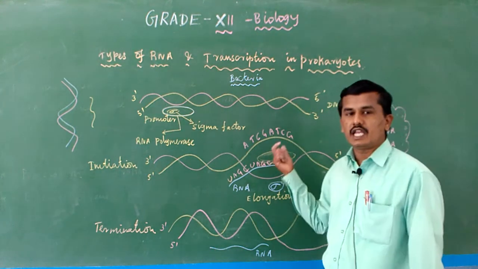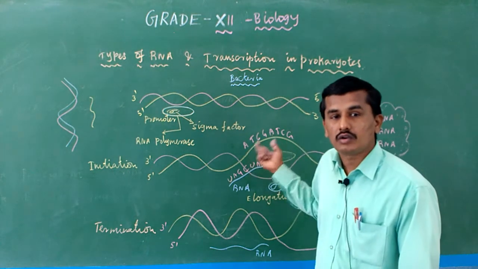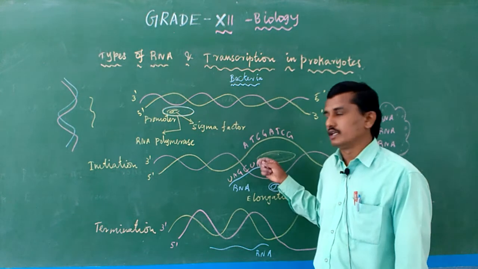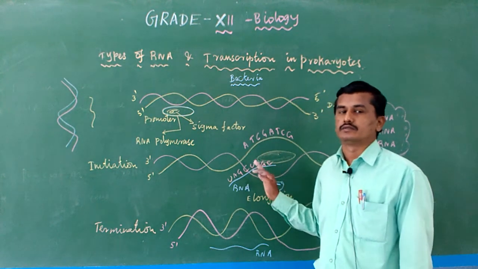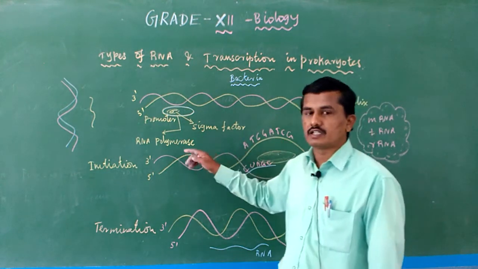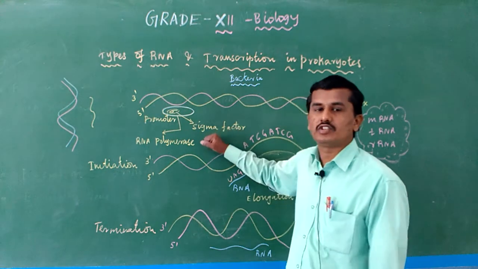So depending on the DNA, an mRNA is formed just opposite to it. The formation is initiated by the enzyme RNA polymerase plus the initiation factor, that is sigma factor.